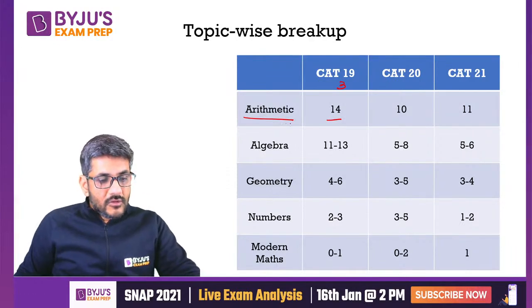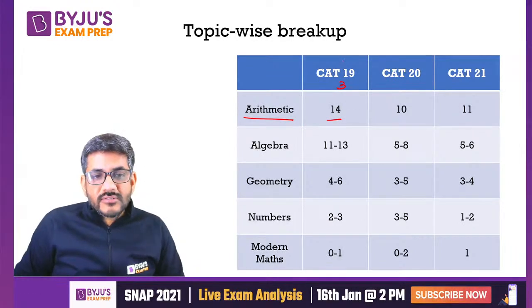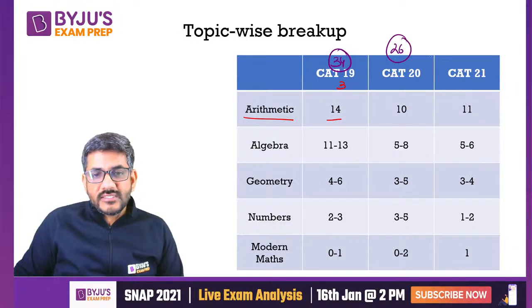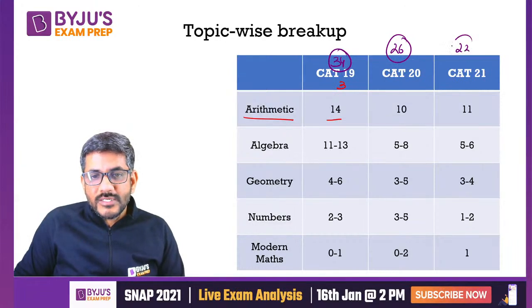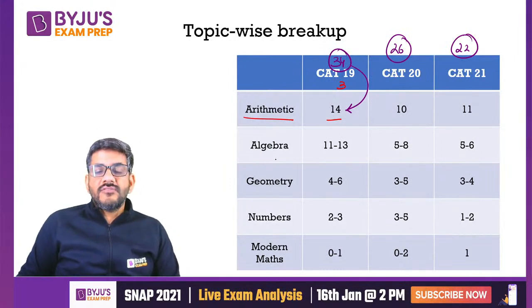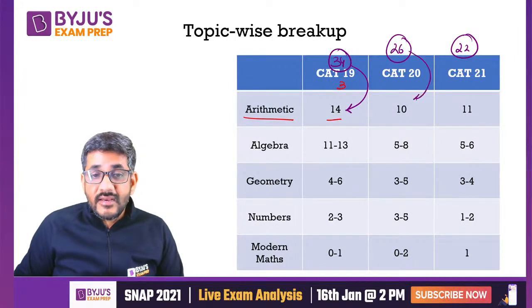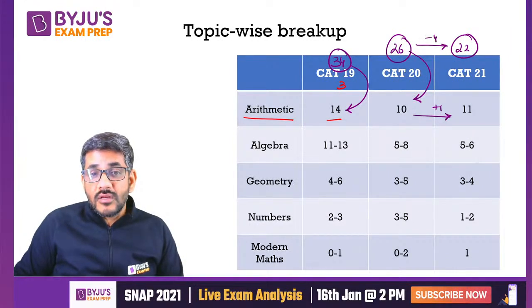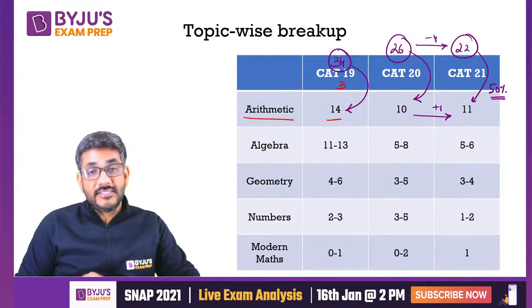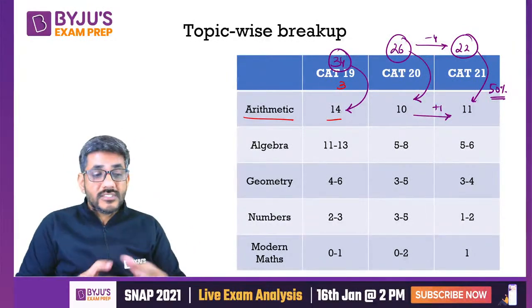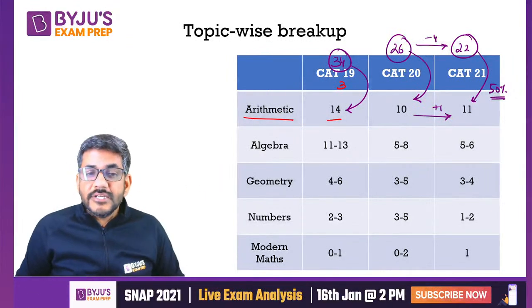That's done. So now here when I talk about CAT 2019, there were 34 questions in this. In CAT 2020, there were 26 questions. In CAT 2021, there were 22 questions. So out of these 34 questions, you see 14 questions were from arithmetic, but out of 26, there were 10. This increased by 1, whereas this decreased by 4. And here you see 50% of the questions were from arithmetic. 50% of the questions. How good is that? 50% questions from arithmetic. That makes arithmetic a major area.